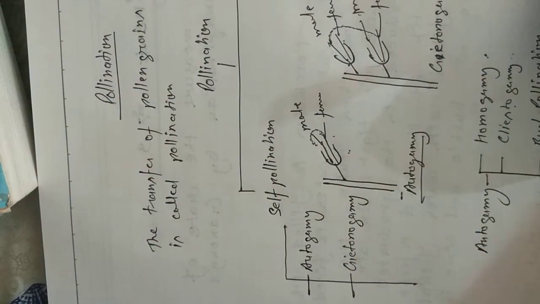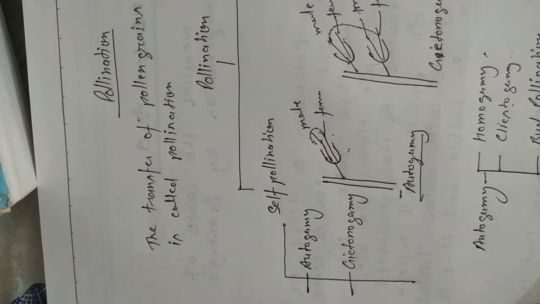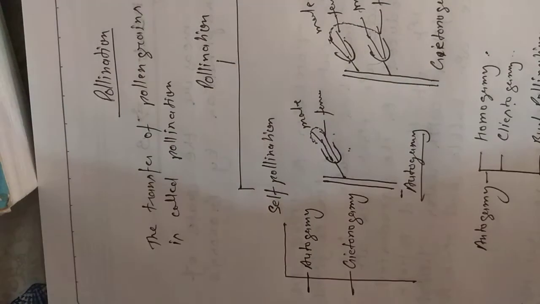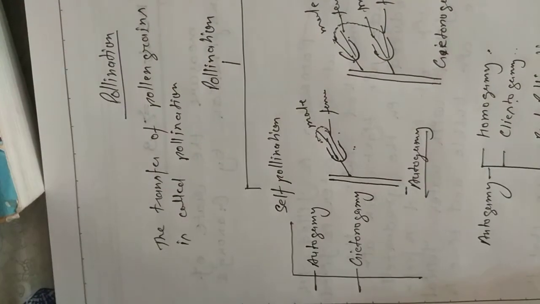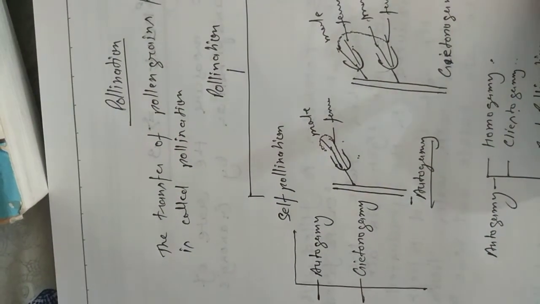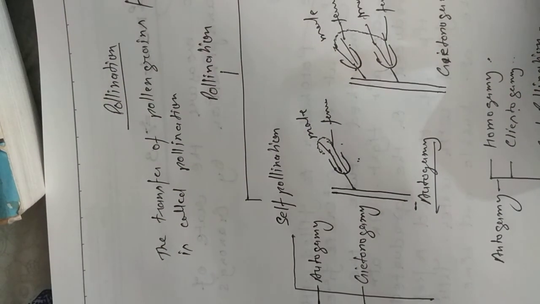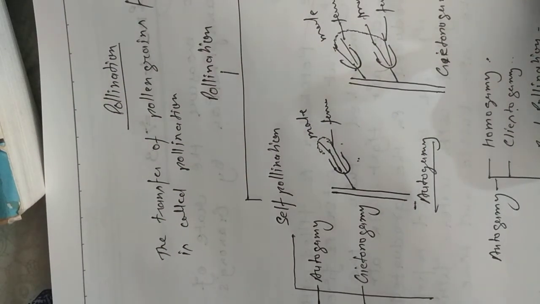Bud pollination is also similar to clistogamy, but in bud pollination the sex organs mature before the opening of the buds.